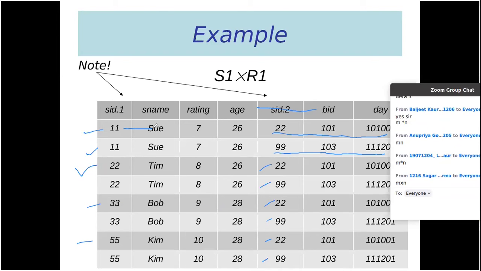I am getting the answer m multiplied by n. That is wrong. If my first table contains 3 columns and the second table contains 4 columns, the answer is not 12 columns.